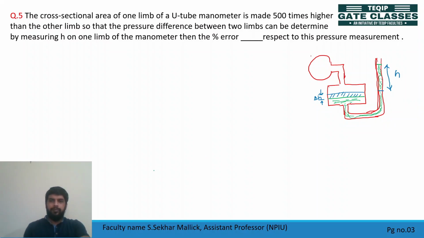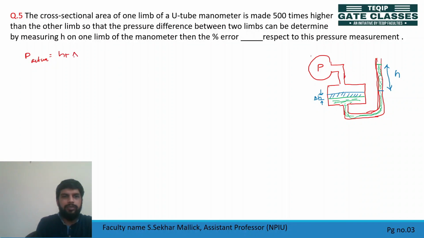Okay. Now tell me what is the actual pressure. Actual pressure should be H plus del H. This side, this actual pressure is H plus del H, but in place of this H plus del H, we are measuring only H. Our measurement is H, right?